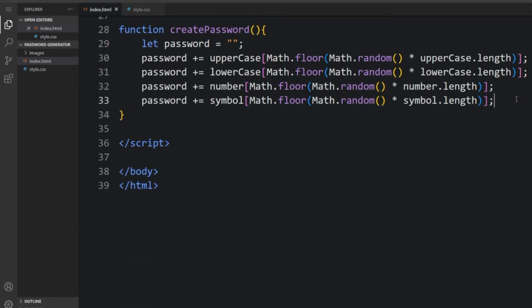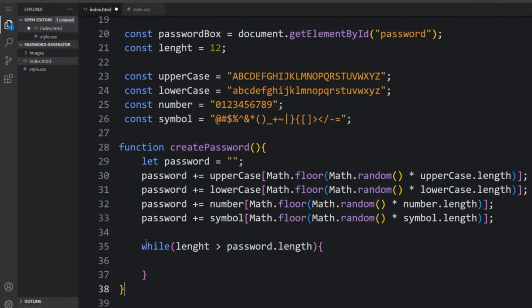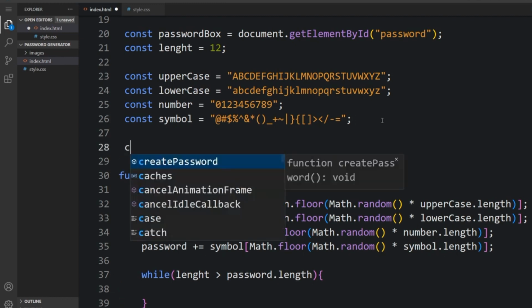So while the length is greater than the password.length, all right. So just keep following all the steps to the end. So in between here, let me create the custom.